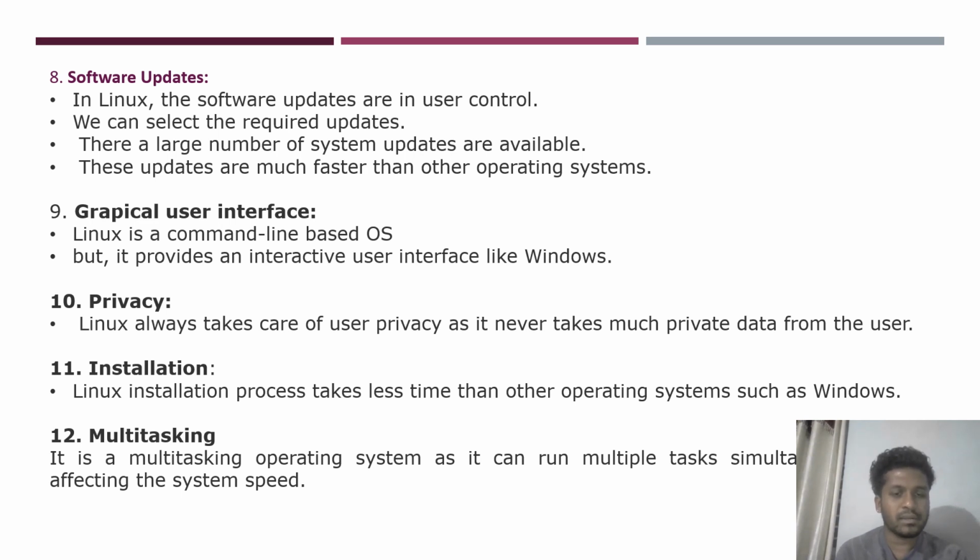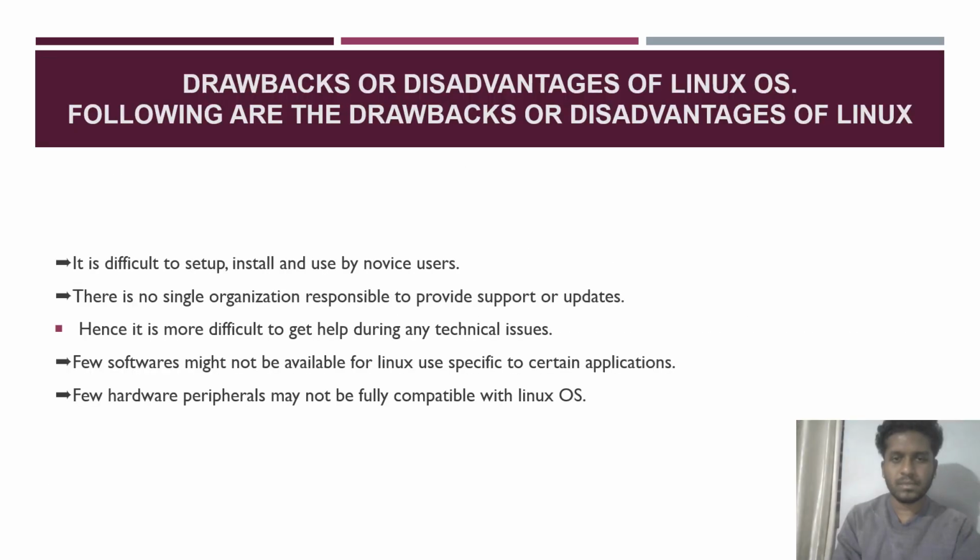Installation. The Linux installation process takes less time than other operating systems. Multitasking. It is a multitasking operating system as it can run multiple tasks simultaneously. Disadvantages of the Linux operating system. It is difficult to set up, install and use by novice users. There is no single organization responsible for providing support or updates. Hence, it is more difficult to get help during any technical issues. A few software titles may not be available for Linux. A few hardware peripherals may not be fully compatible with Linux OS.